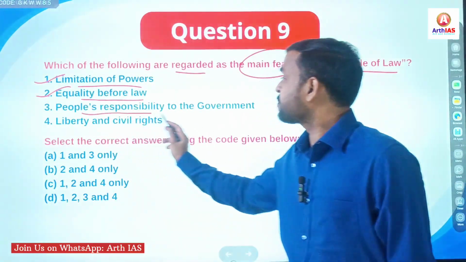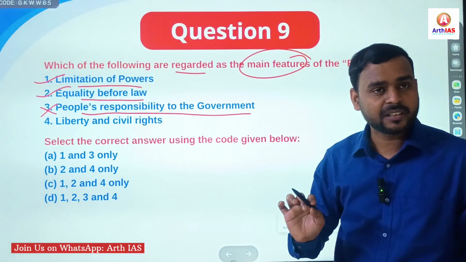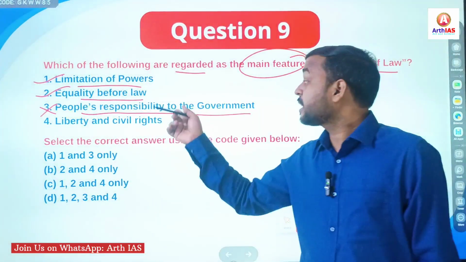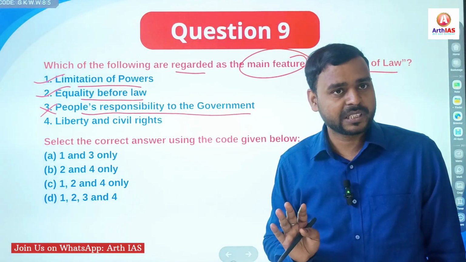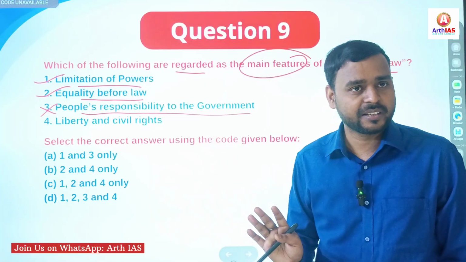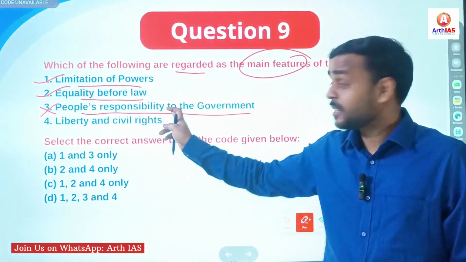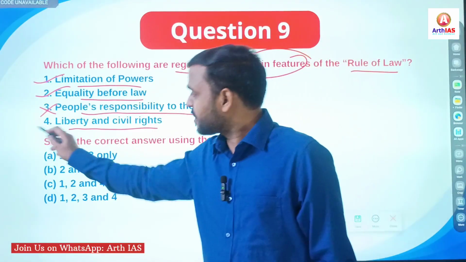Third, people's responsibility to the government. No, this is not a feature of rule of law. It is the responsibility of the government to protect people, to protect its subjects, not the responsibility of people to the government. Liberty and civil rights, obviously.